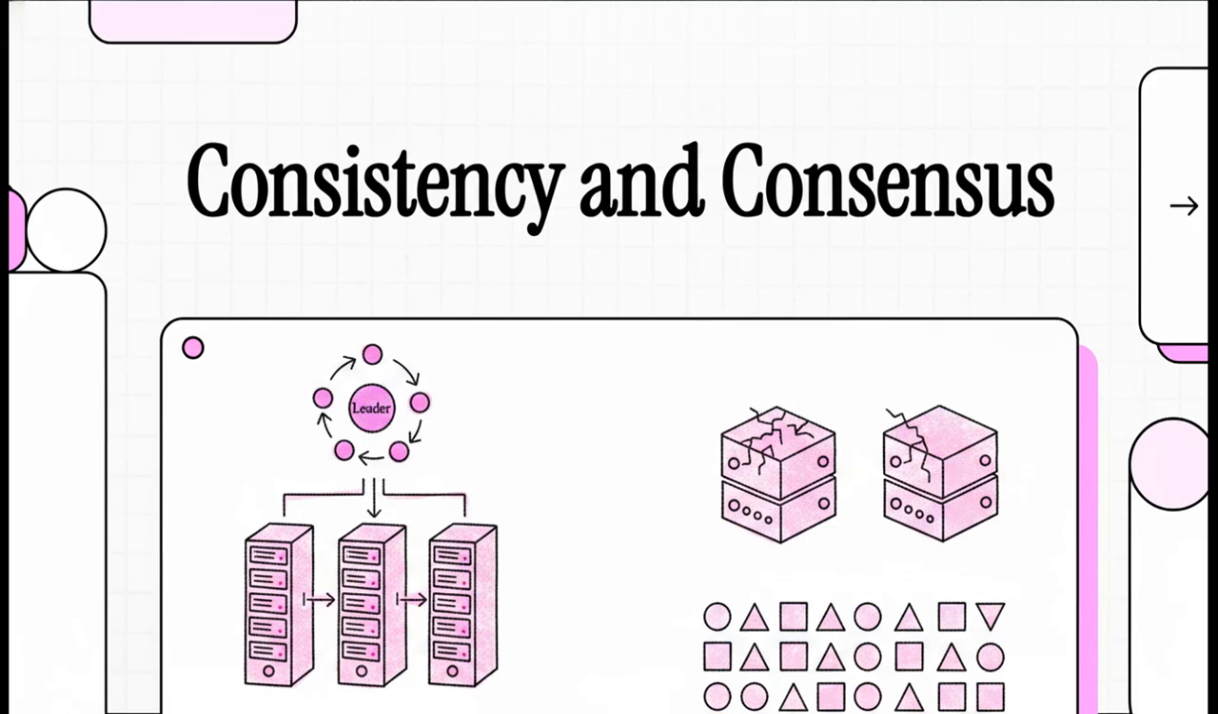Welcome to the Explainer. Let's just dive right into this. Today, we're unpacking what is easily the most unforgiving architectural hurdle in all of distributed systems: consistency and consensus.